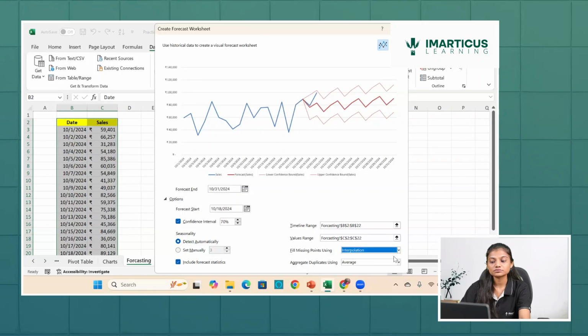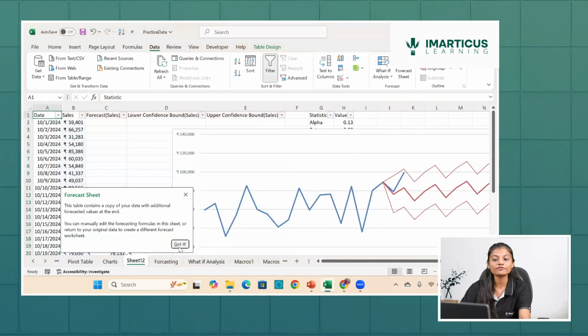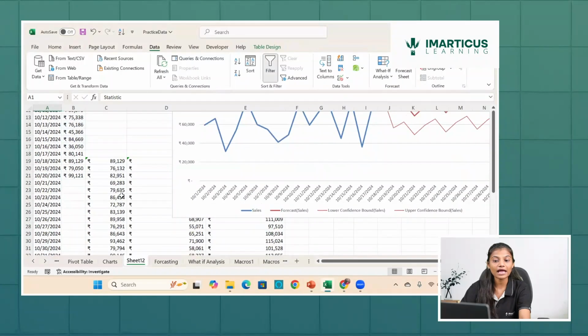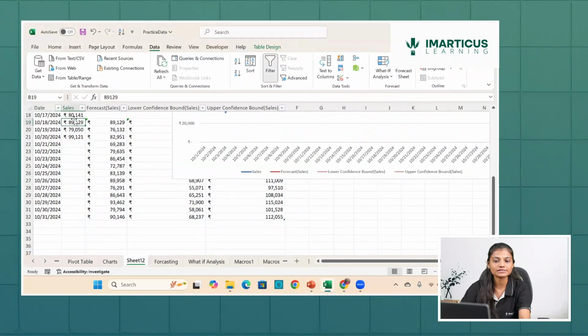Then there are duplicate values. It will aggregate the duplicate values by certain ranges. Here I've considered average as the basic option, and then I press enter. When I have done this, you can see a new sheet is created which keeps my forecasted data.